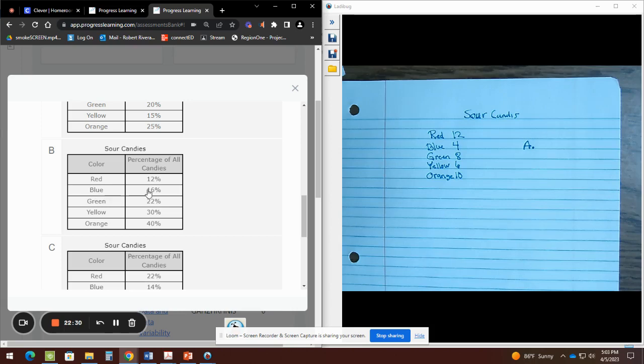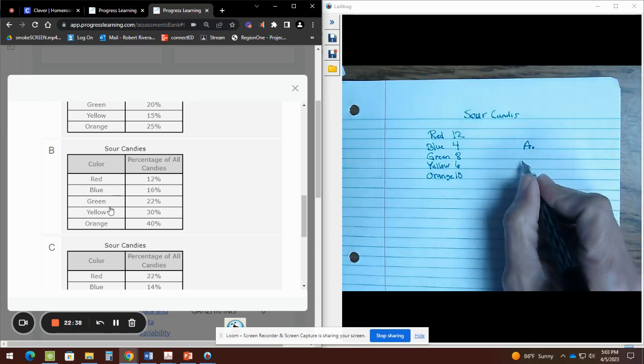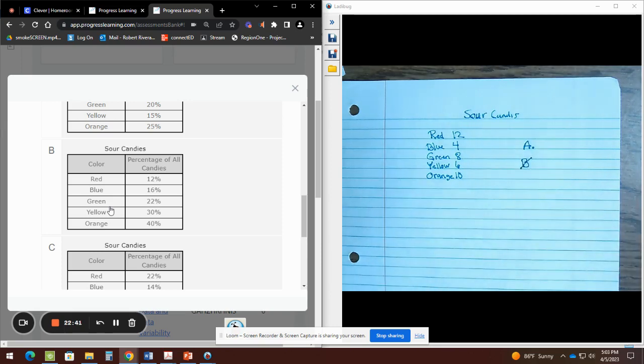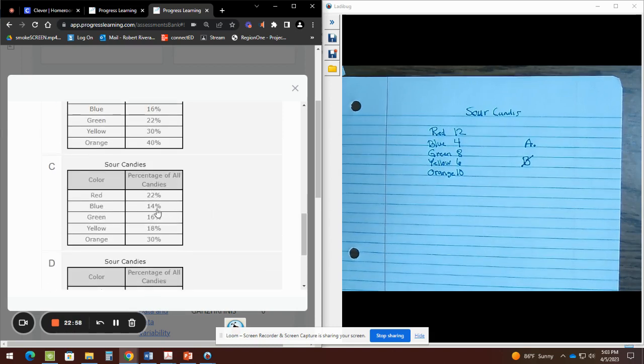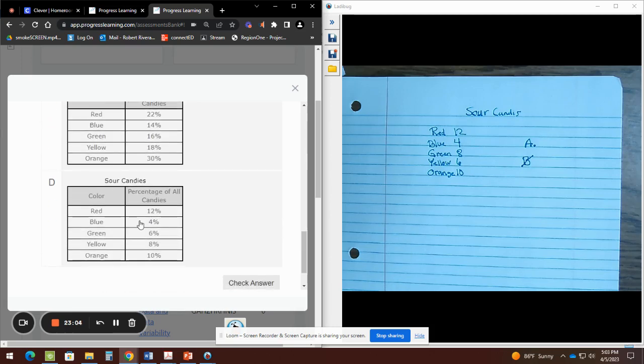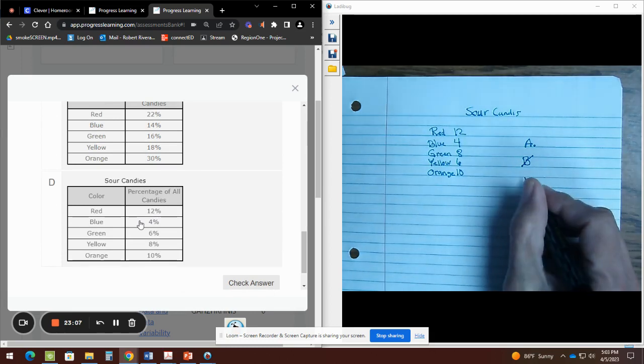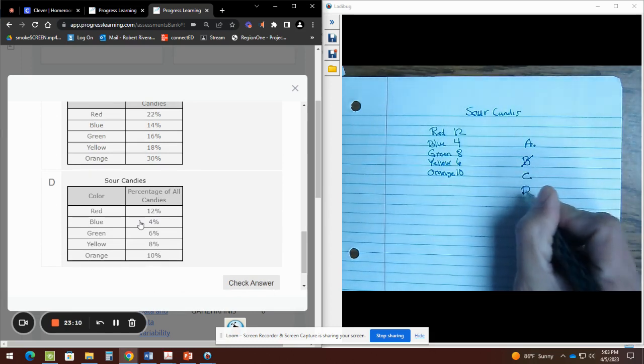Letter B, 16%. It is not the least because we have red being the least. That's why I know that table B is already wrong. So table B will be incorrect. Why? Because blue has the least quantity, so blue should have the least percent, and it doesn't. It's red. That's why it's not a good table. This table does not correspond to this data. Letter C. Does blue have the least quantity? Yes, it does. Letter D. Does blue have the least quantity? Yes, it does. So far C and D are also good.